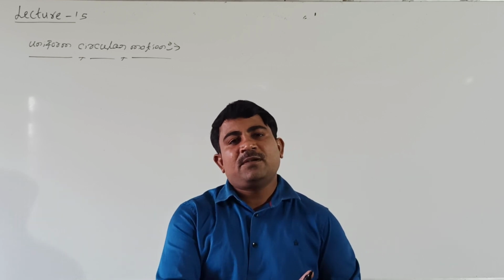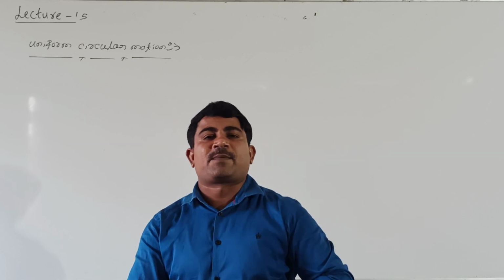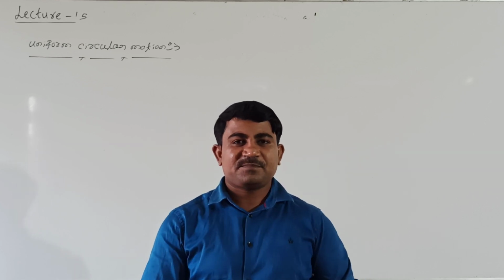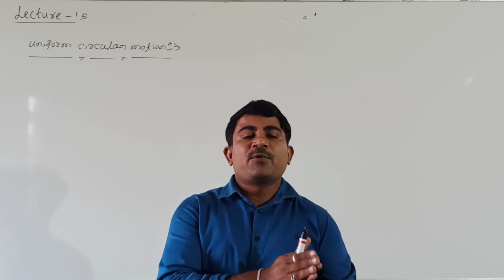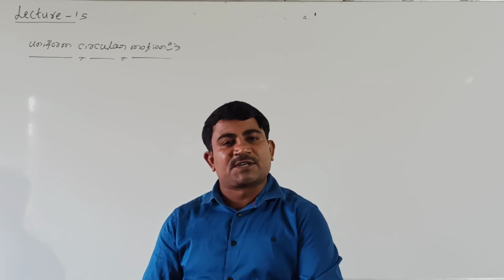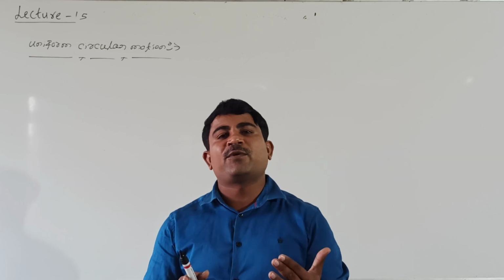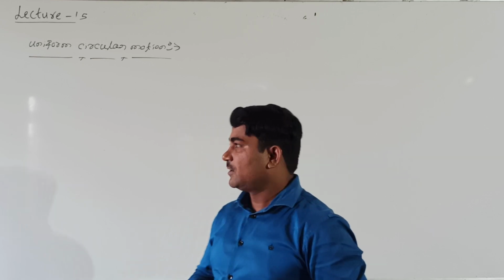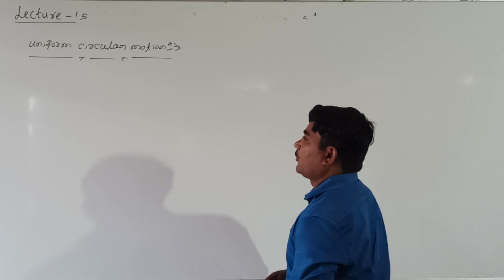Uniform circular motion means any object moving in a circular path with constant speed. That motion we are calling uniform circular motion. Let us define uniform circular motion.